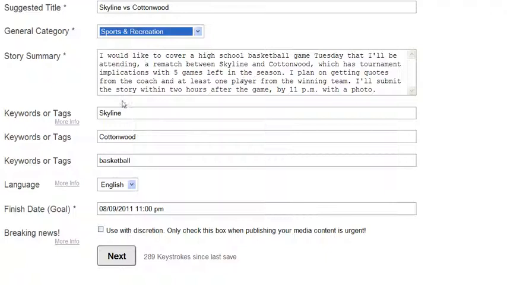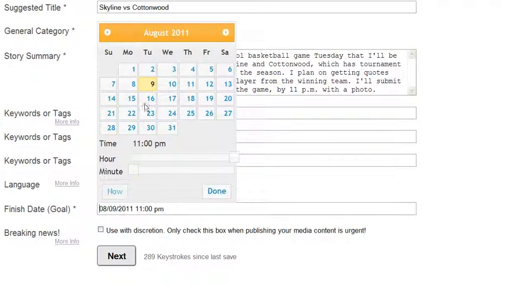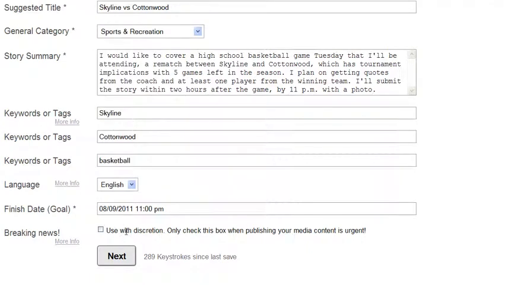And then the keywords: if someone was to search for your article, what would they type in? So Skyline, Cottonwood, basketball are good keywords for this article. You can also write in English or Spanish. And this deadline is exactly what date and time you're going to finish the article, for planning purposes for the publishers. Breaking news, use this with discretion. Only check this box if it's something that is absolutely urgent and needs to be published that day.